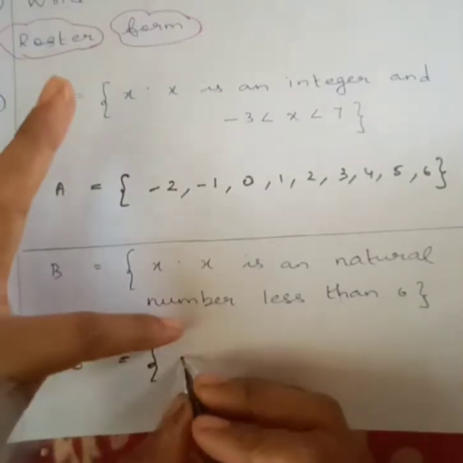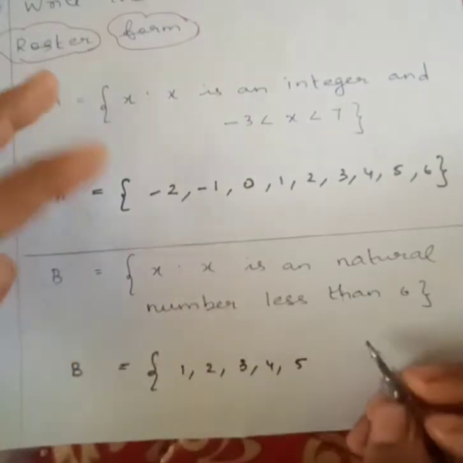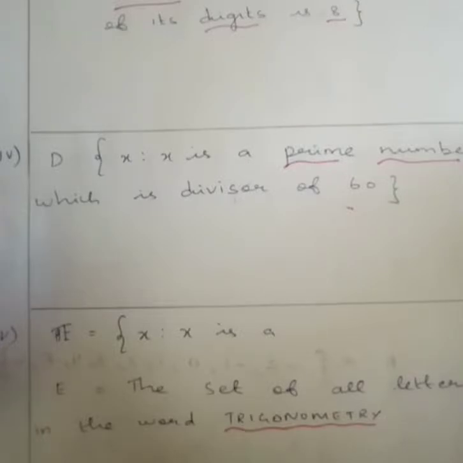Less than 6. So 1, 2, 3, 4, 5. Less than 6 means 6 should not be included.